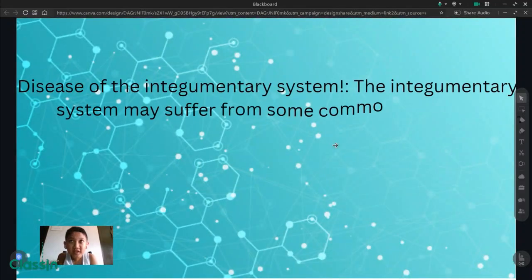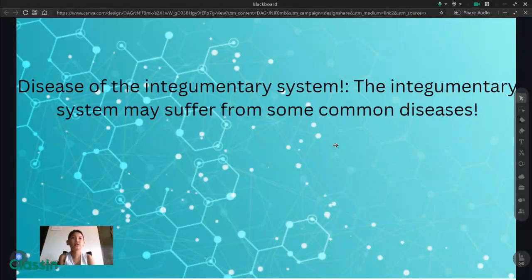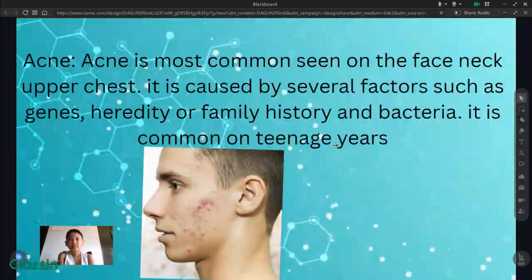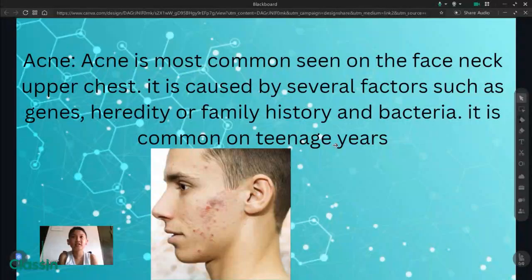Diseases of the integumentary system. The integumentary system may suffer from some common diseases. Acne. Acne is most commonly seen on the face, neck, and upper chest. It is caused by several factors such as genes, heredity or family history, and bacteria. It is common in teenage years.